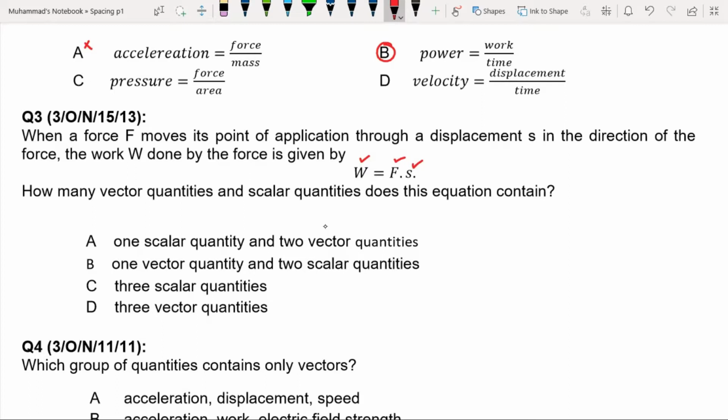You know that displacement is a vector quantity, force is a vector quantity, but work done is a scalar quantity. So in this equation, we have two vectors and one scalar. So A is correct.